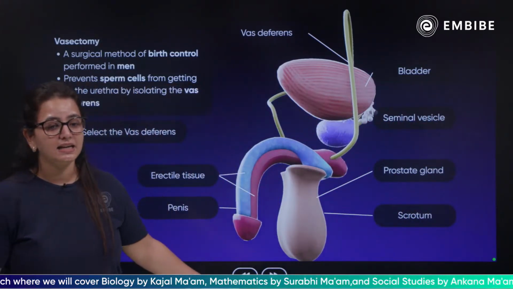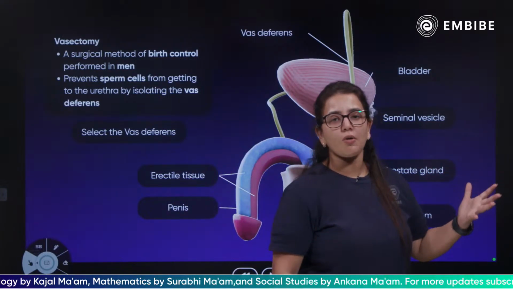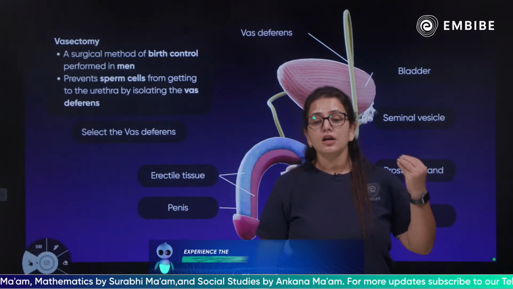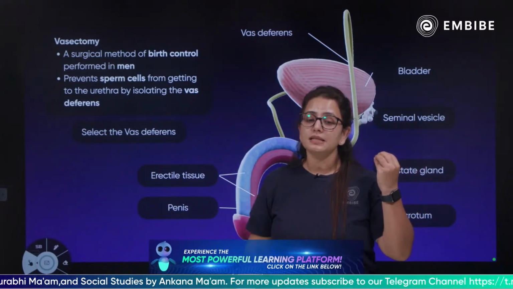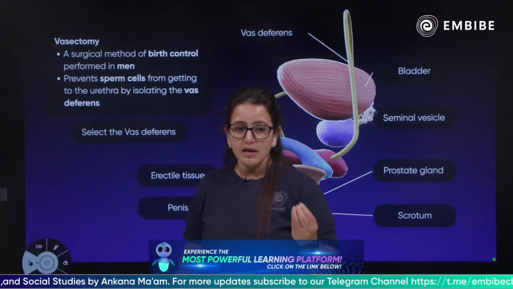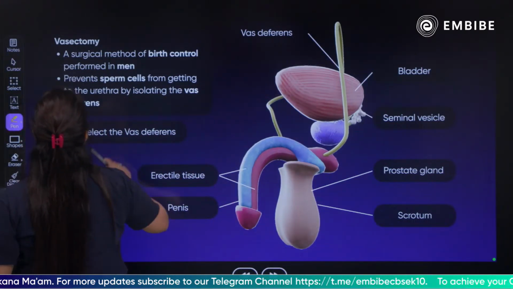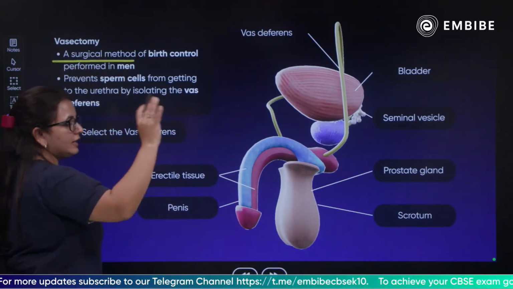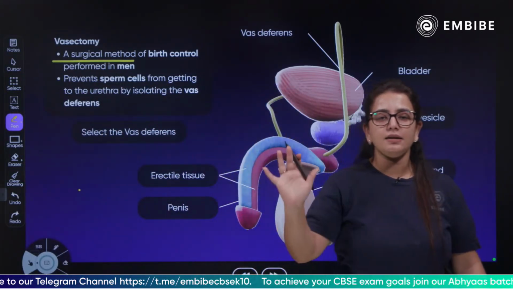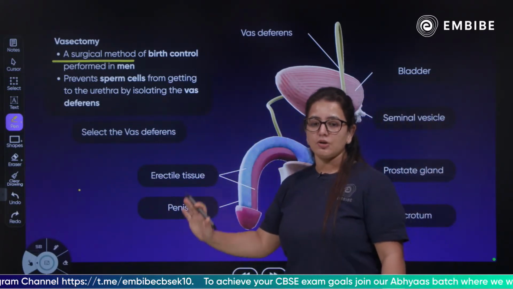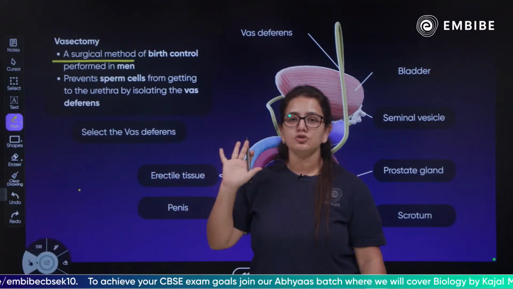What we do in vasectomy is a surgical method in males to stop reproduction. Again, it is done under medical supervision, under medical guidance, and by a medical practitioner. It is not done at home.